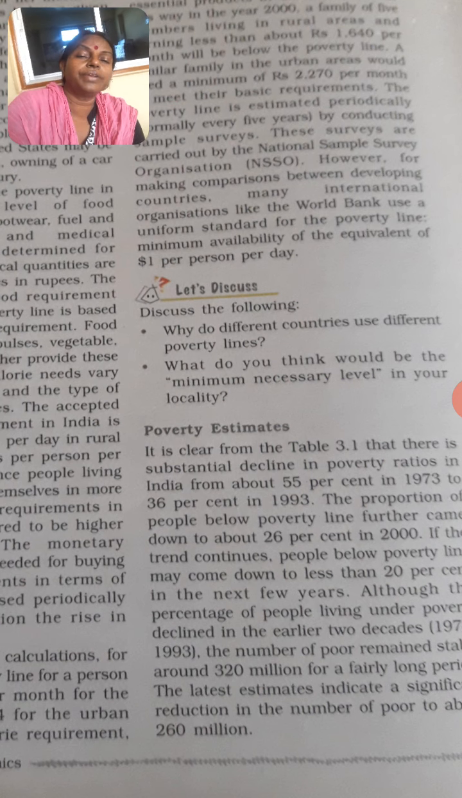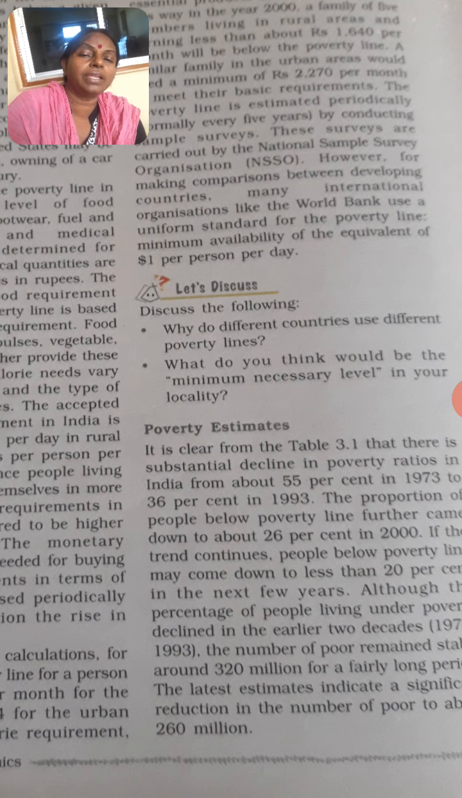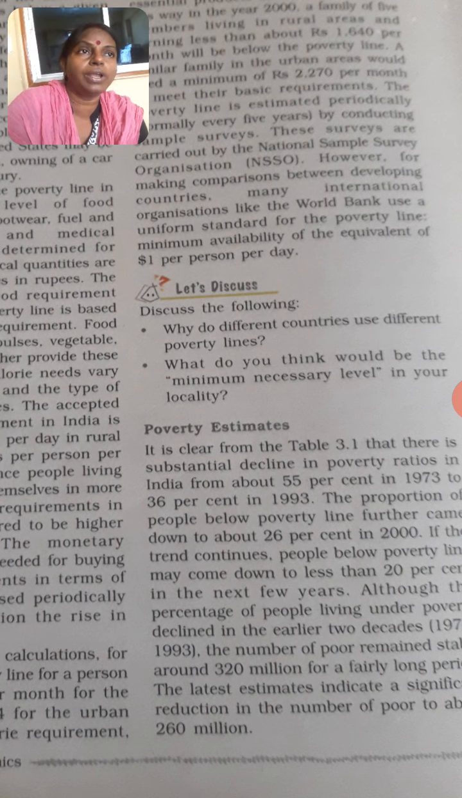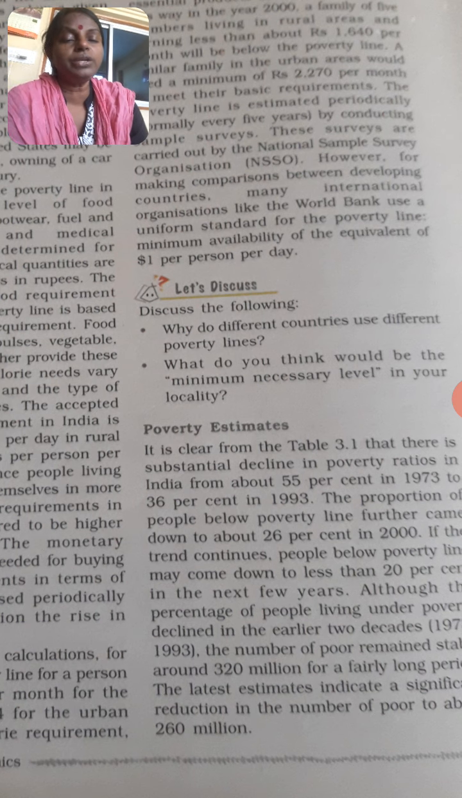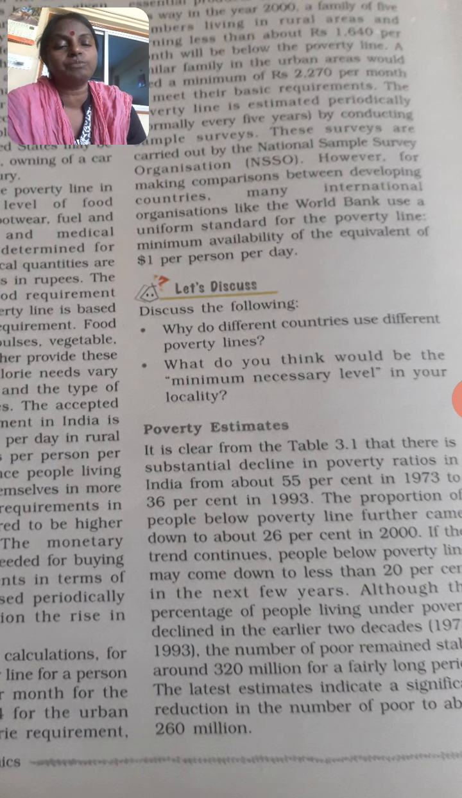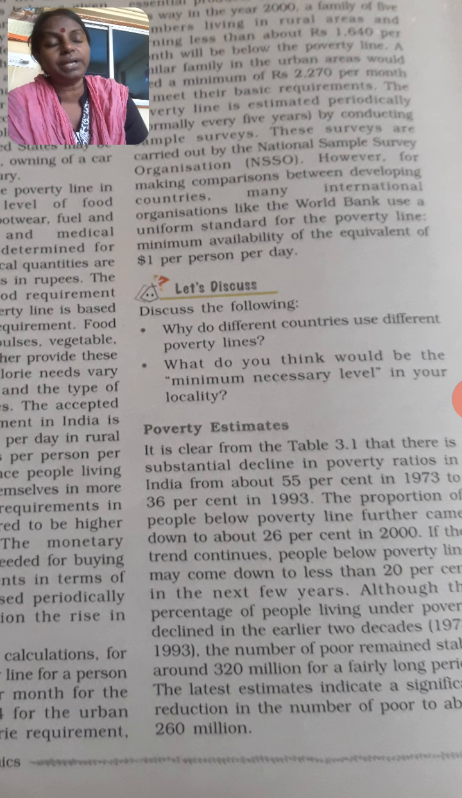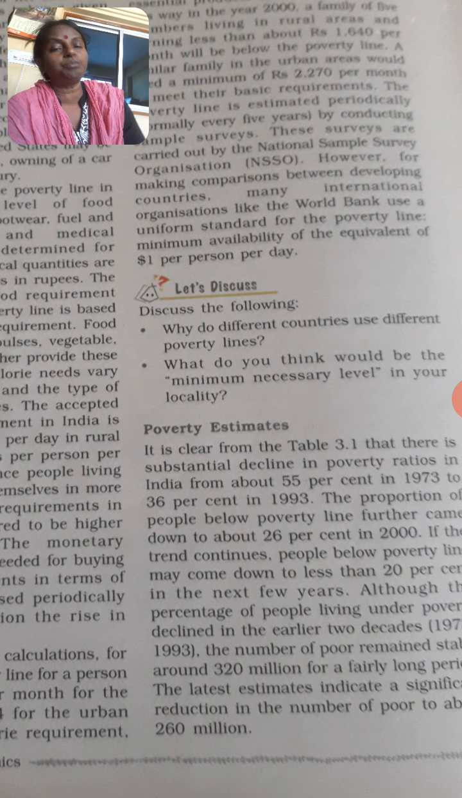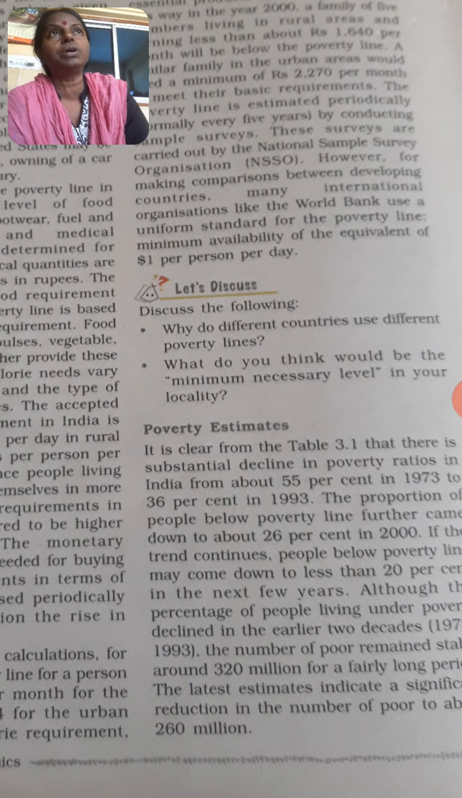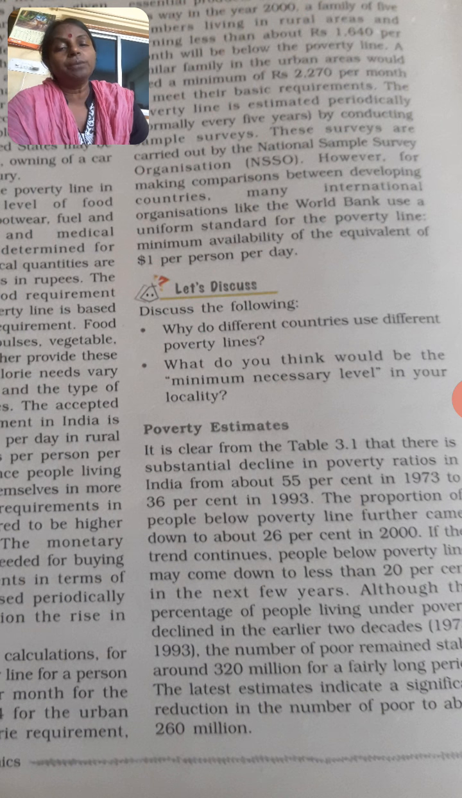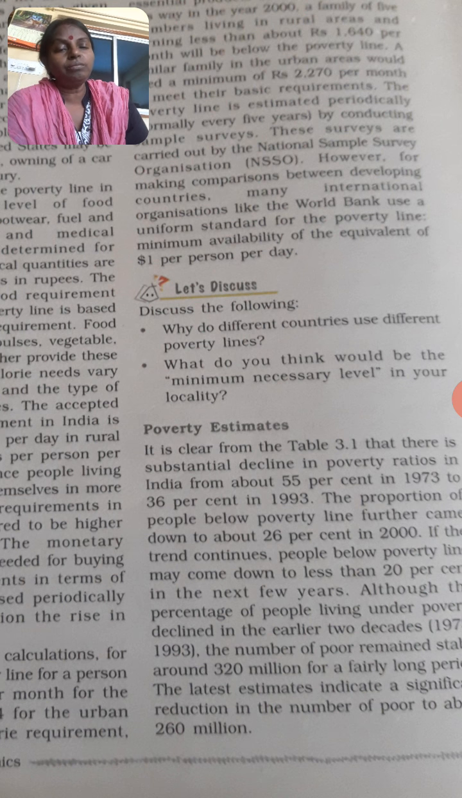In our country, the per capita income of India is around 1,35,000 every year for a person, but in the United States it is 10 times more. That is why different countries, as per their per capita income, use different poverty lines, or the minimum requirement, minimum income, or consumption level varies because of their income, which differs.